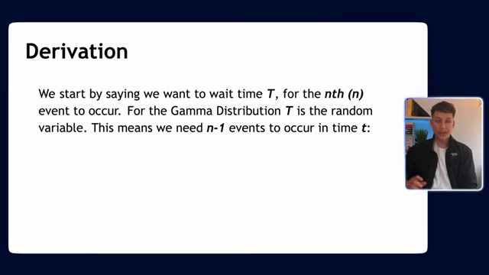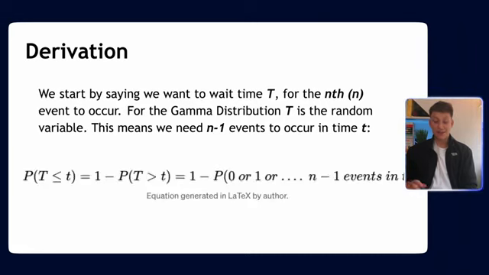So we can derive the gamma distribution by saying we want to wait a certain time, big T, for the nth event to happen. For the gamma distribution, in this case, T is a random variable that we want to calculate. This means we need n-1 events to happen in some other time t. So mathematically, what we have is this.